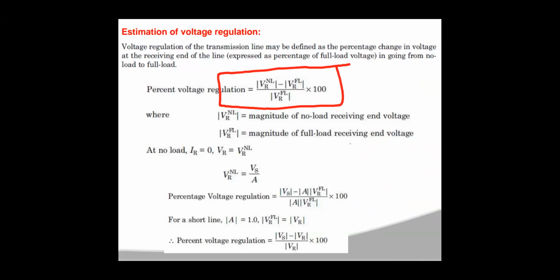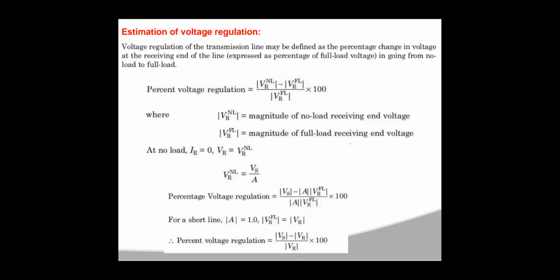Now VR under no load condition for a short transmission line will be the same as VS. Under no load condition, your IR is 0, then VR will be equal to VR no load, you can say. So what is the value of VR under no load condition?